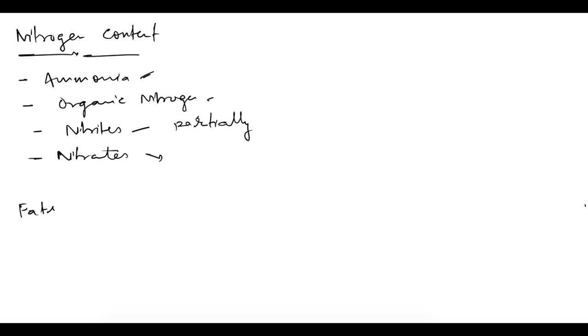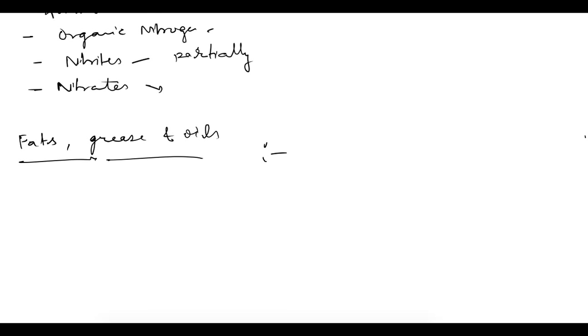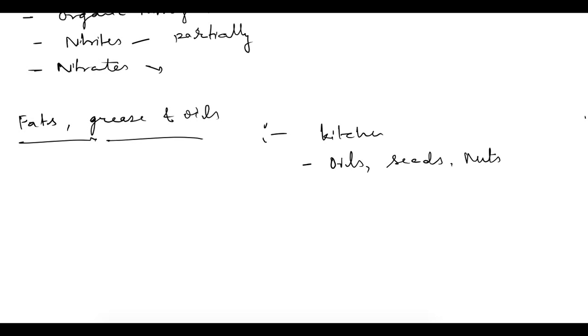Then we have fats, grease and oils. These can come from industries and from domestic sources, because in the kitchen we use oils. Apart from oils, seeds and nuts, such as peanuts, have fats and oils. That can be one of the reasons.